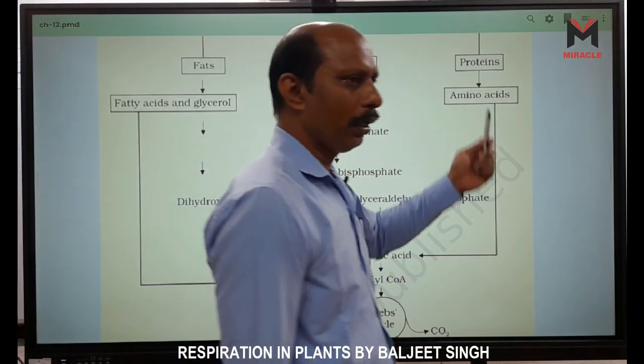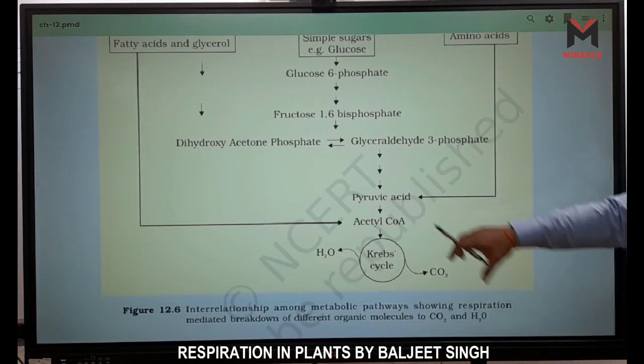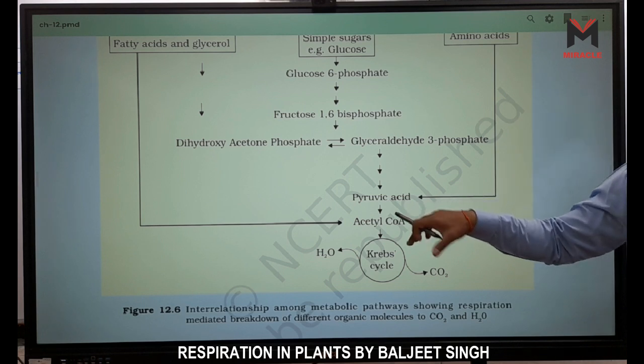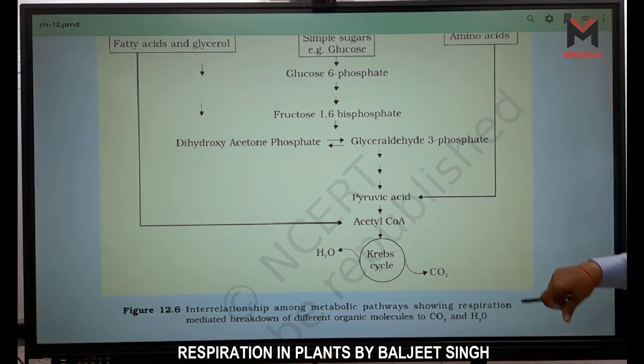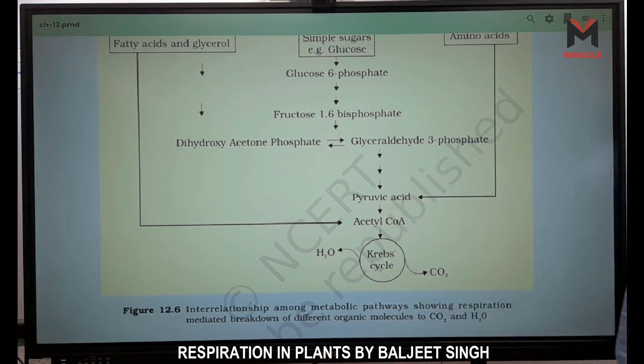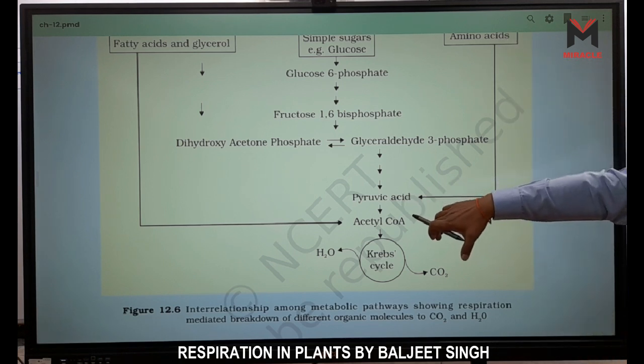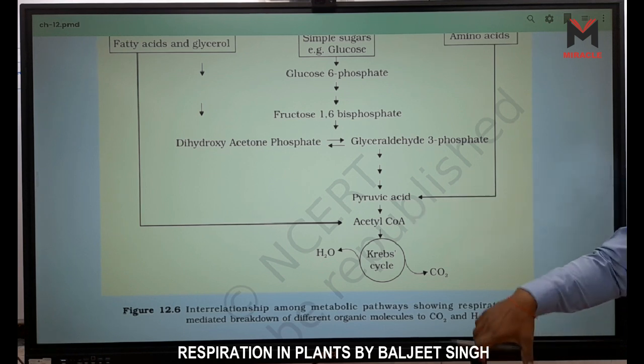And in the case of protein, amino acid is there. It has one pathway given here, in the form of pyruvic acid. And sometimes this amino acid also forms alpha ketoglutaric acid, directly entering at alpha ketoglutaric acid. But why is it not considered here? Because after alpha ketoglutaric acid, NADH is formed, but in less amount: one NADH, one FADH2, one CO2 released, and one GTP formed. So amino acid has two doors: pyruvic acid in the cytoplasm, and alpha ketoglutaric acid in the Krebs cycle, in the mitochondria.